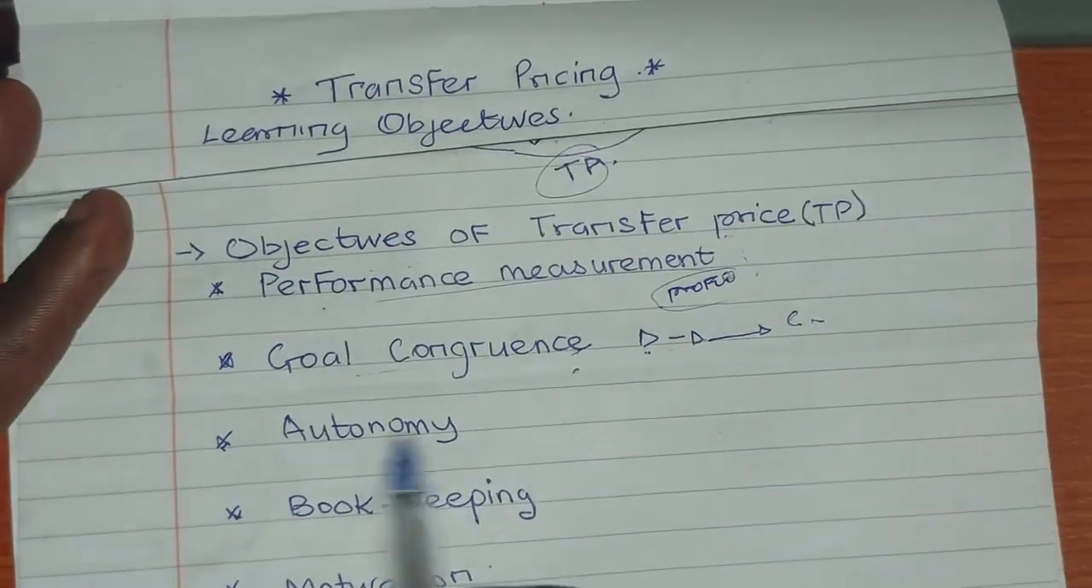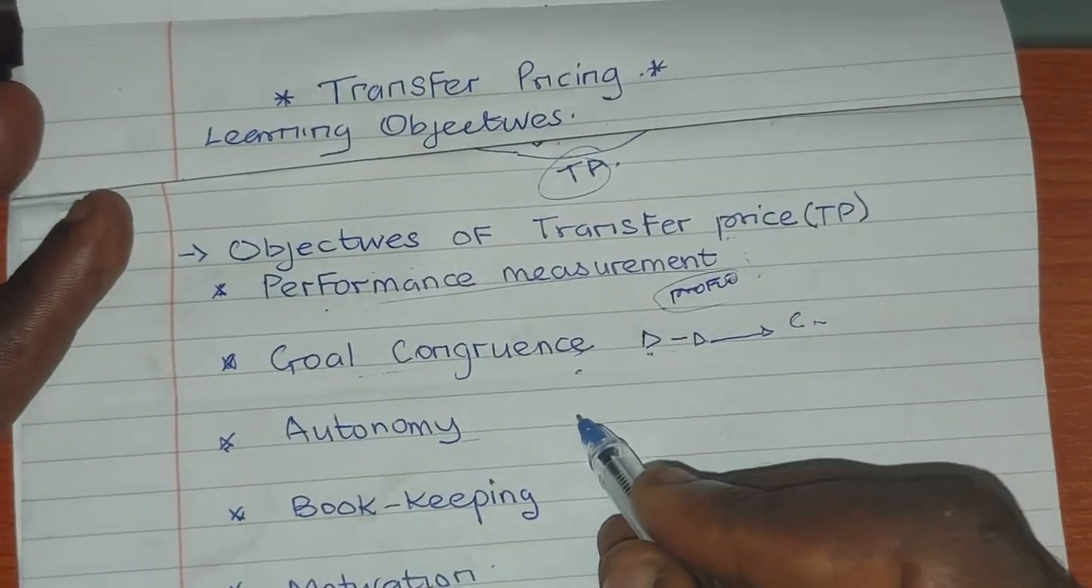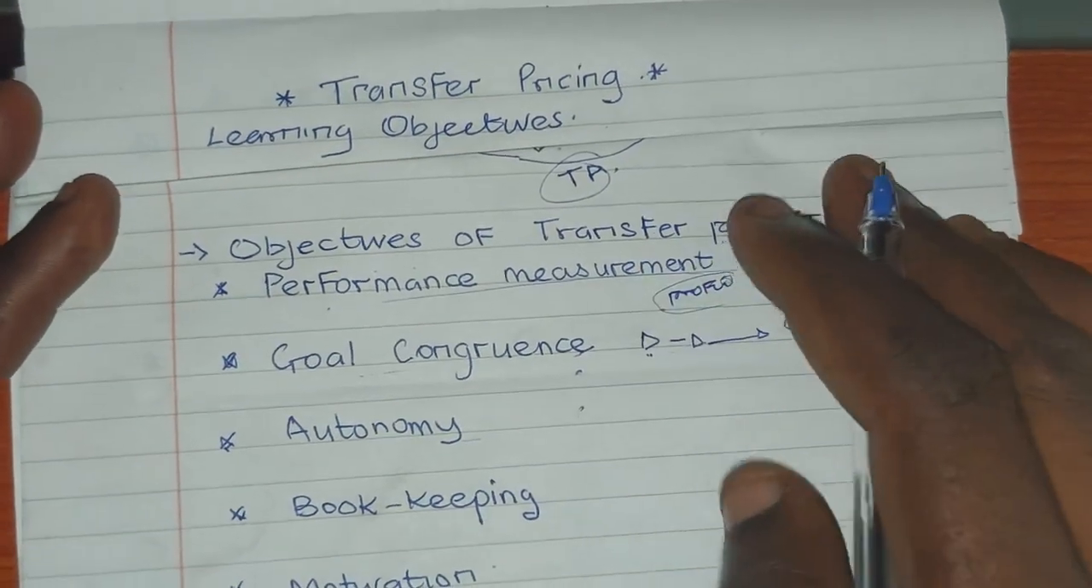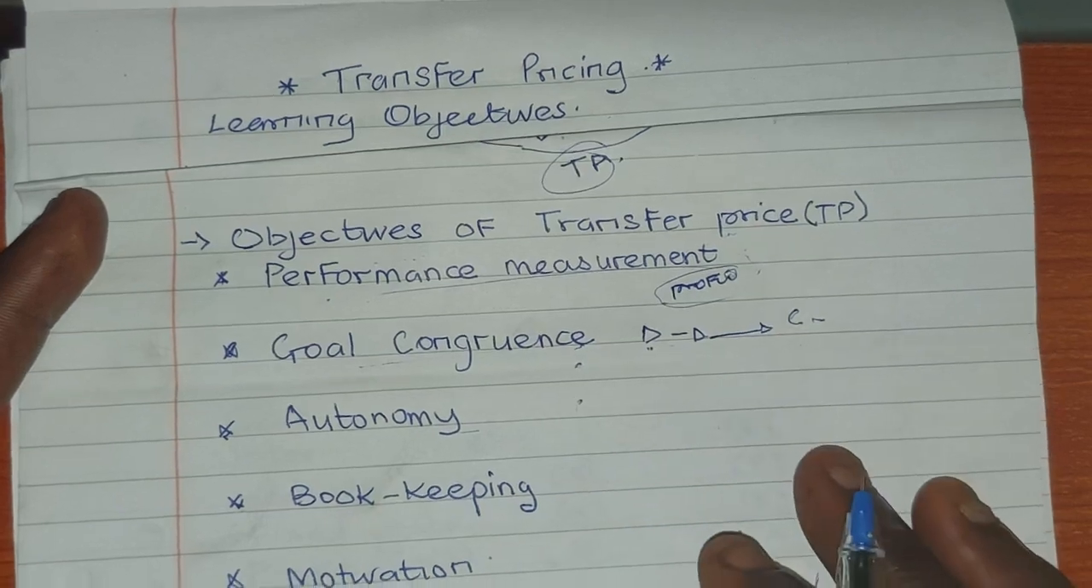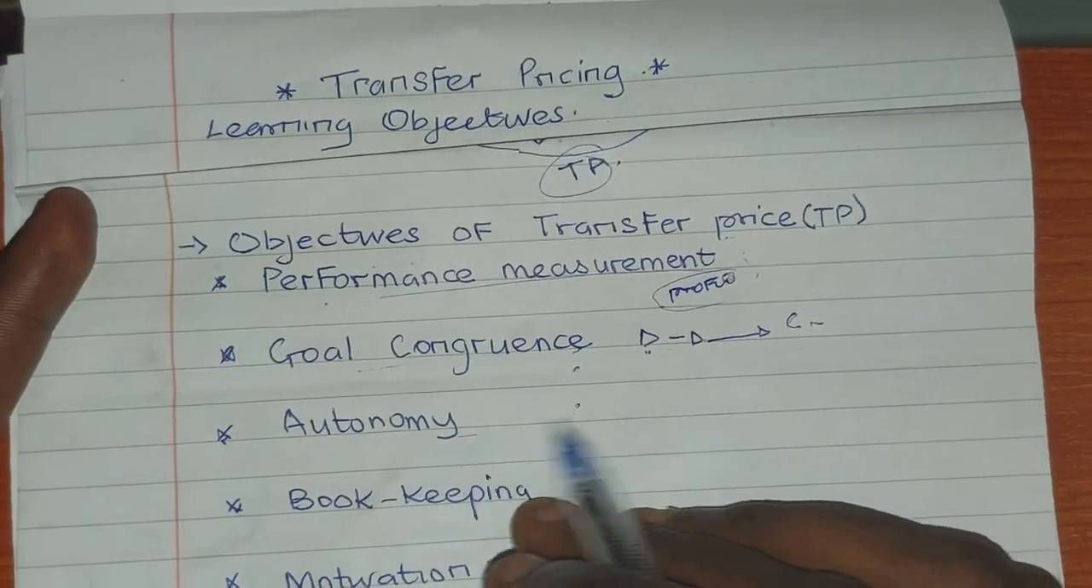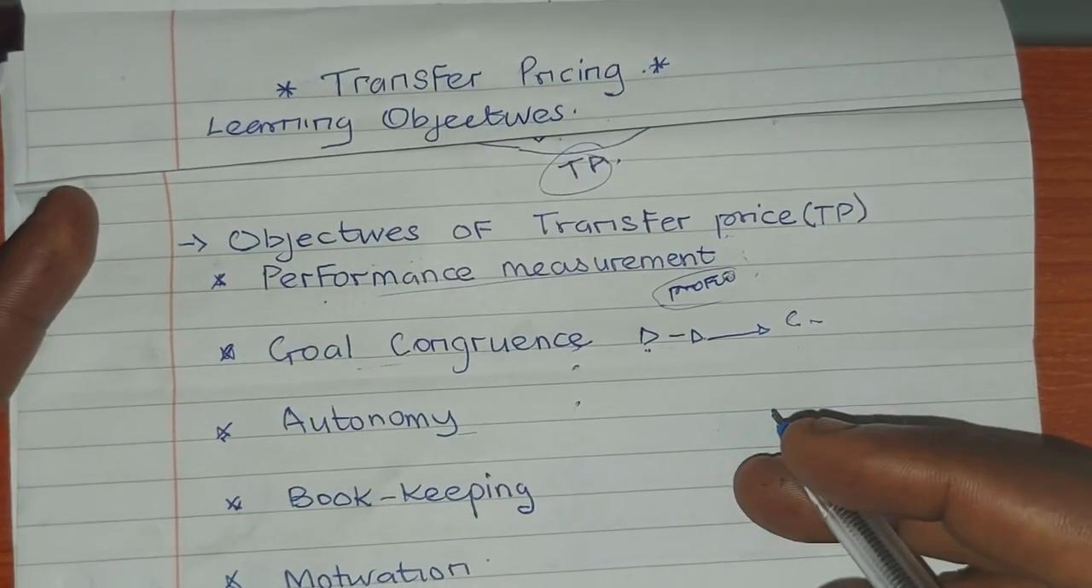Now autonomy. I've explained that each manager is given a free hand. They are independent of each other. They are autonomous, that is, they are independent.